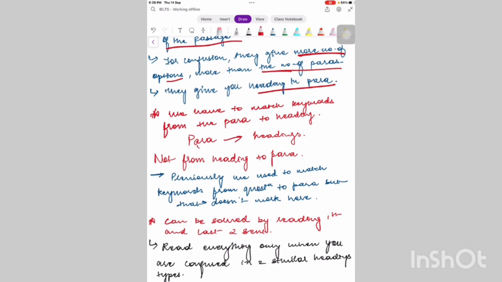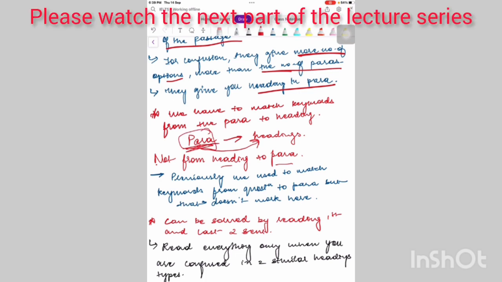Paragraph से keywords match करना है option का, heading का, not the other way around as we were doing in the previous questions. Not from heading to para. So you will look at the para, match that keyword from the options given. Previously we used to match the keywords from the question to para, but that doesn't work here. Alright.